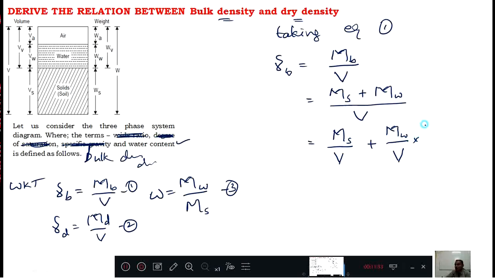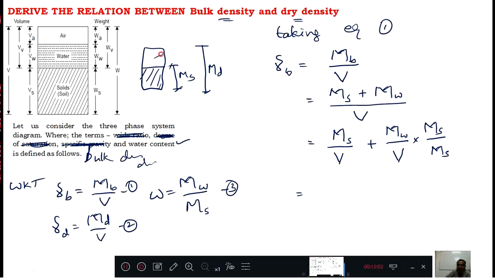Now here I will multiply Ms divided by Ms. Then what happens, we'll see. Ms by V means what? See here, only when the soil is in dry state, not in other states, I can consider Ms and total M or Md, and air is ignored as 0. Therefore Md equals Ms in dry state. Therefore, in the place of Ms I can write Md.